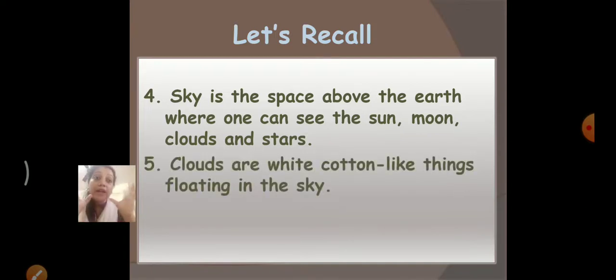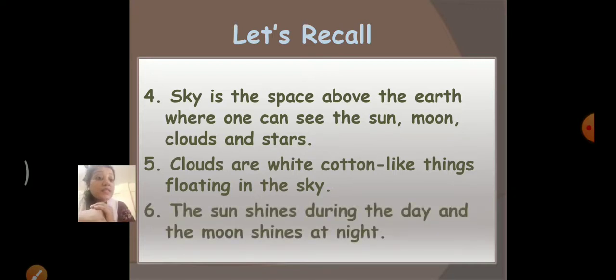Clouds are white cotton-like things floating in the sky. The sun shines during the day and the moon shines at night. Yes, during the day the sun shines in the sky and at night you can see the moon shine in the sky. Right, children? I hope you all are clear.